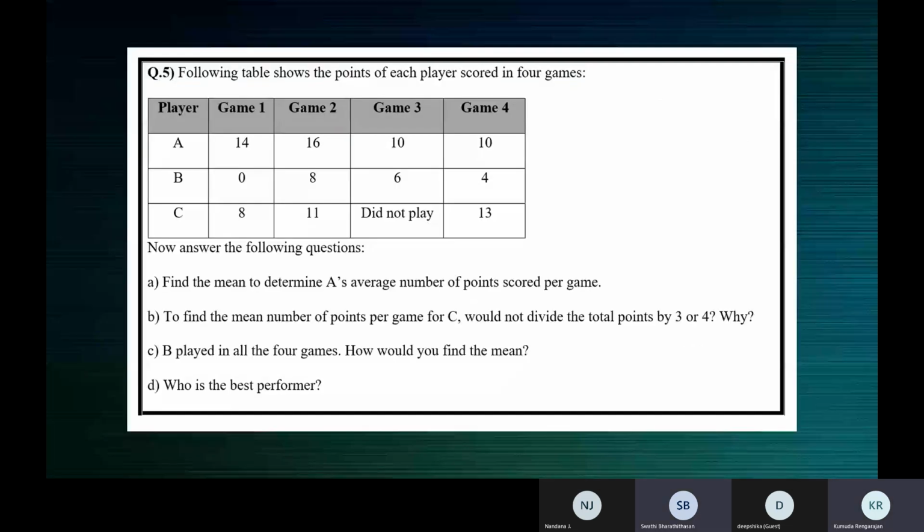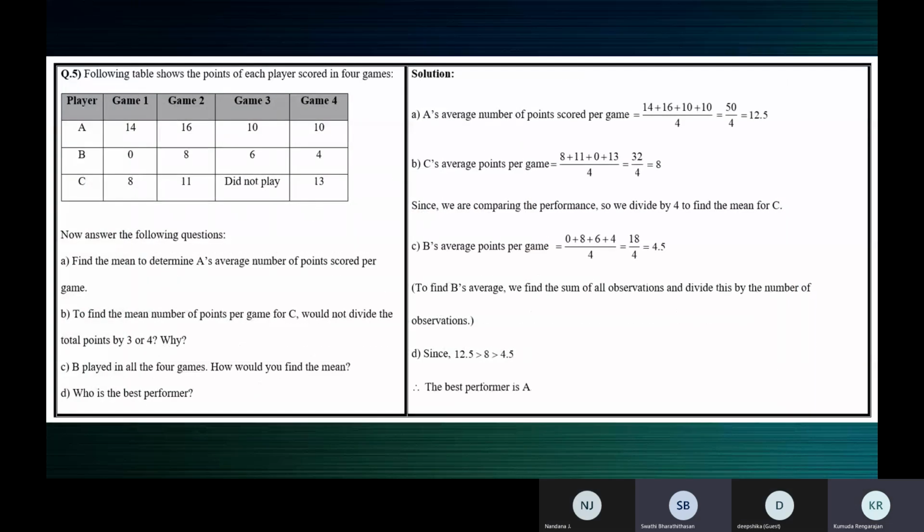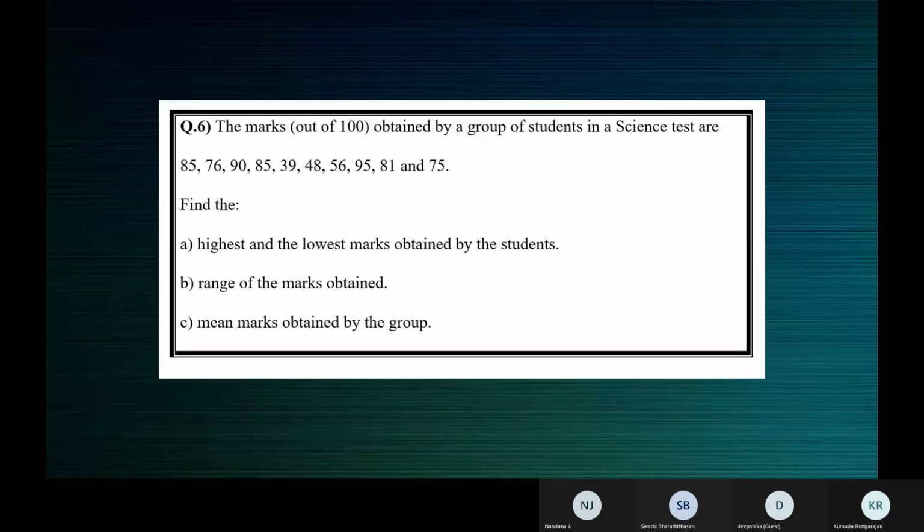All right, let's see the next one. I think we did this in the class, right? Yes, ma'am. We have to go to question 6. All right. So Nandana, what is the highest score? Ma'am, it is 95. 95. Deepshika, lowest mark? 39, ma'am. 39. Okay.